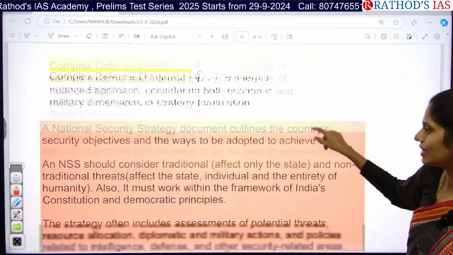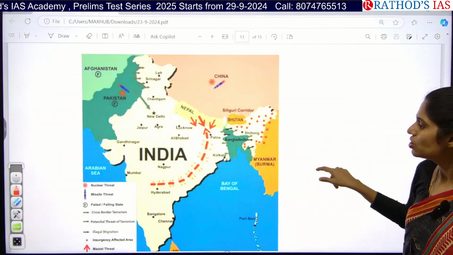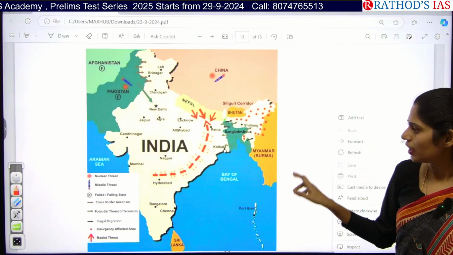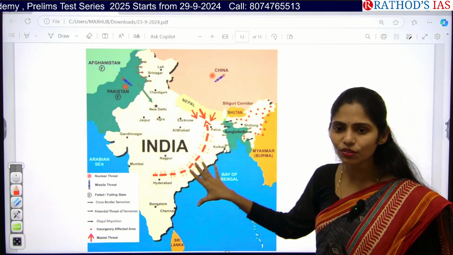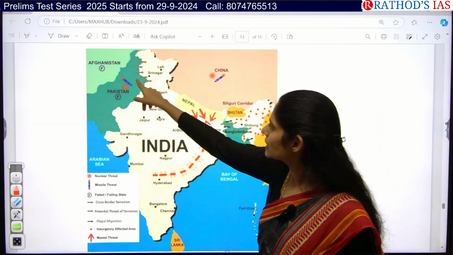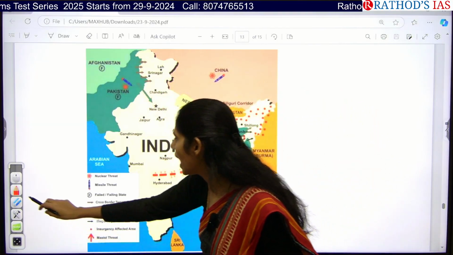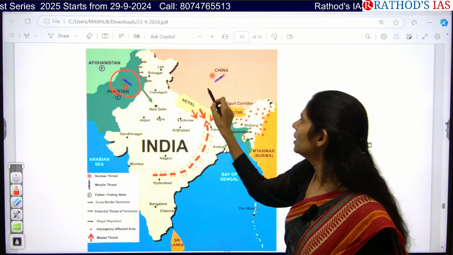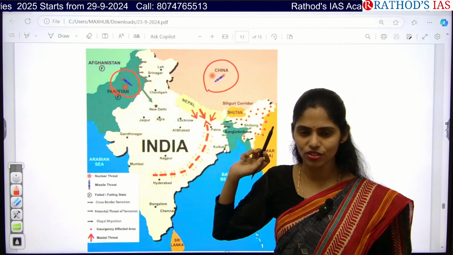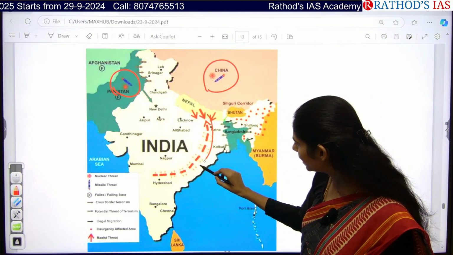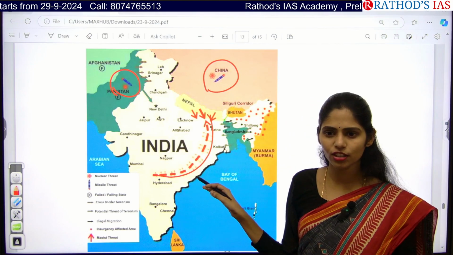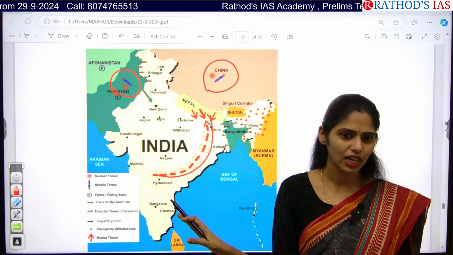Okay, so to understand this, first I have to show this image. If you see this map, here you can see what are the threats that we are having. From Pakistan and from China, we are having a threat of missiles because they are nuclear powered. And this red color is the red corridor. It is related to our Maoism or Naxalism.